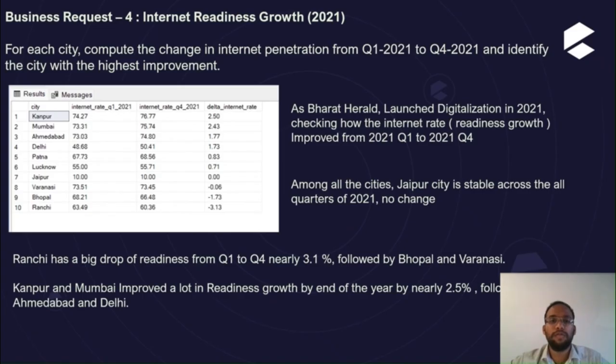In this request, we need to find the transition of internet readiness growth from the first quarter of 2021 to the fourth quarter of 2021 and get the cities with the highest improvement. From this report, it is clear that Jaipur is stable across all the quarters of 2021. There is no change. Ranchi faced a big drop in readiness from quarter 1 to quarter 4, nearly 3.1%, followed by Bhopal and Varanasi. Kanpur, Mumbai, and Ahmedabad improved a lot in readiness growth by the end of the year, by nearly 2.5%, followed by Ahmedabad and Delhi.